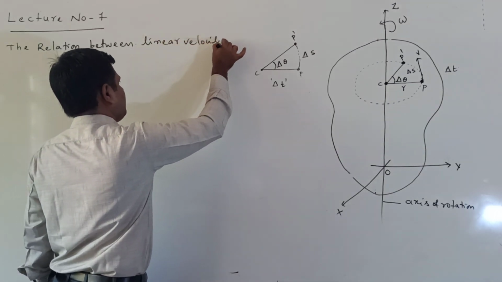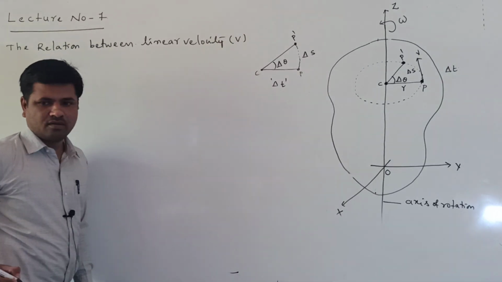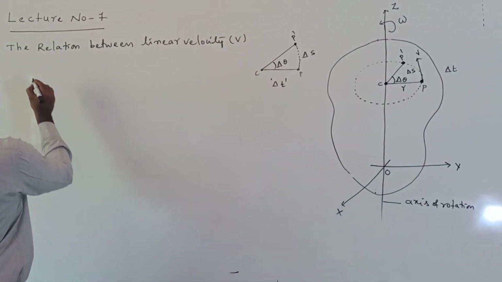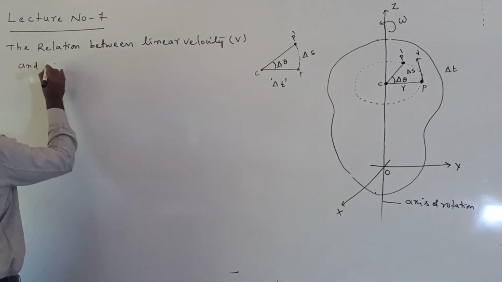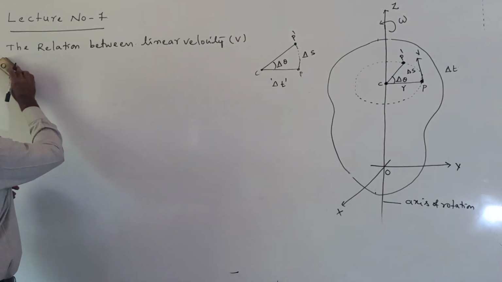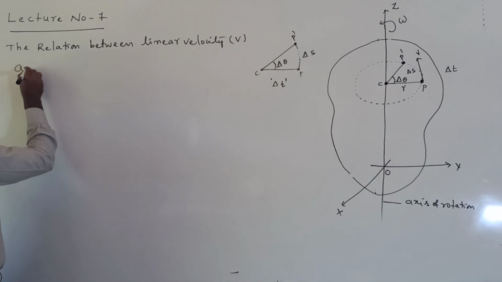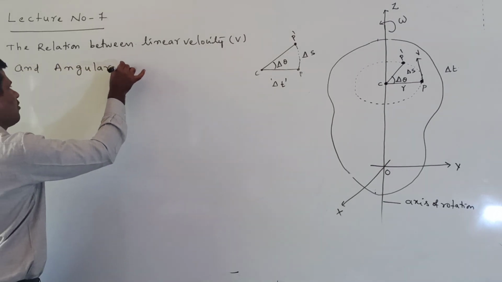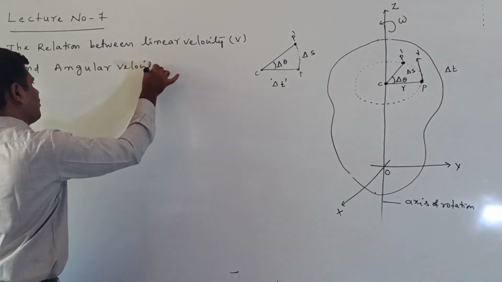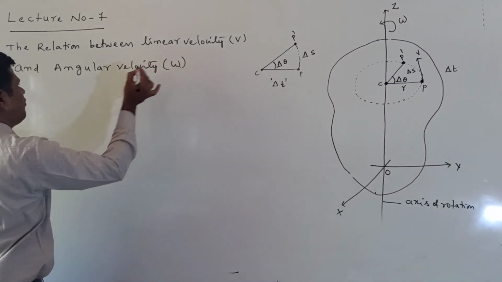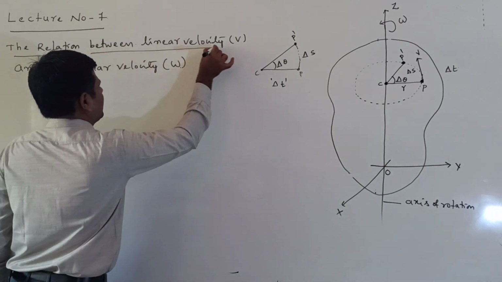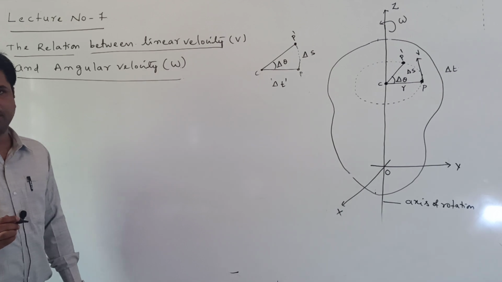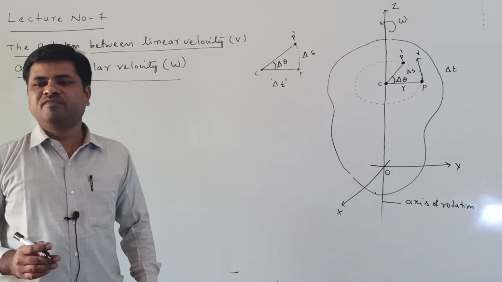The relation between linear velocity v and angular velocity omega. Angular velocity omega means the instantaneous angular velocity. Now what is the relation between them?